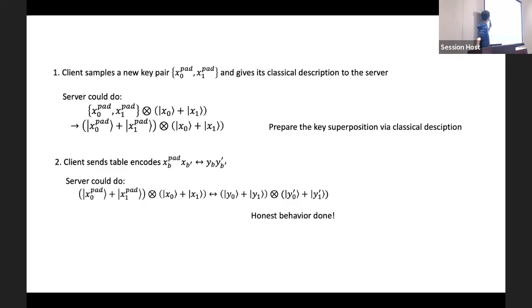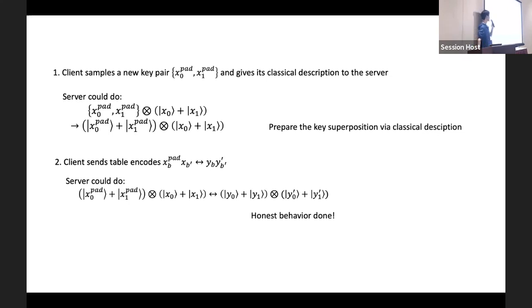So to complete the construction, in the first step, the client will sample a new key pair, and it will simply give this classical description to the server. This step will not introduce extra client-side quantum computation because everything is done classically on the client side. And the server could prepare the key superposition from this new key pair from its classical description.